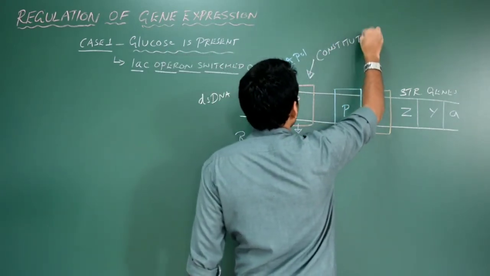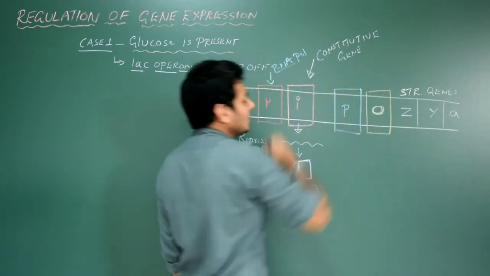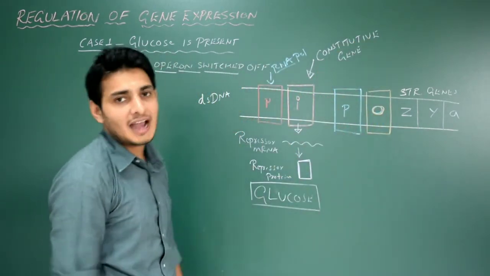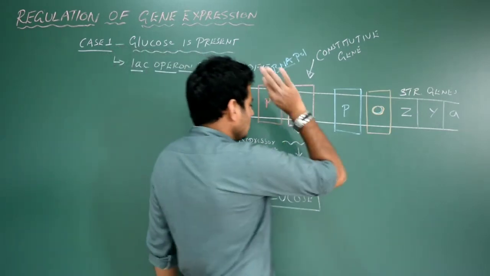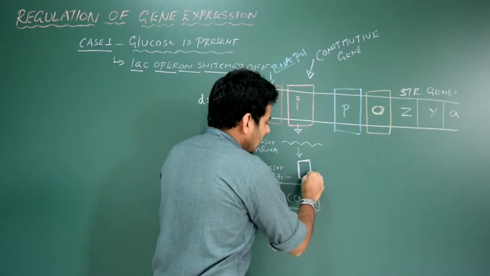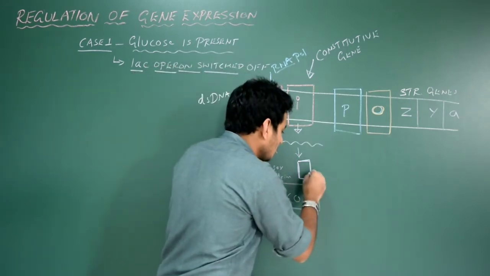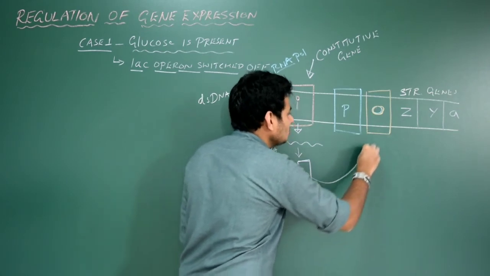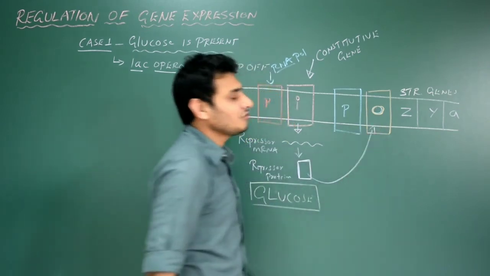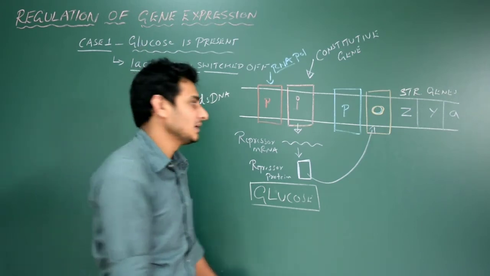You may get a question: give an example for a constitutive gene. A constitutive gene is nothing but gene I, the regulatory gene, which is active throughout. Now this repressor protein is produced from the regulatory gene, and the tendency of the repressor protein, once it is produced, is to bind to the operator site of the structural gene.